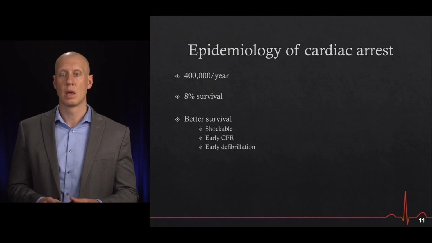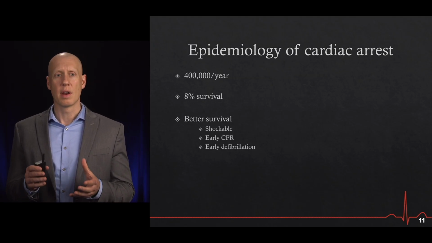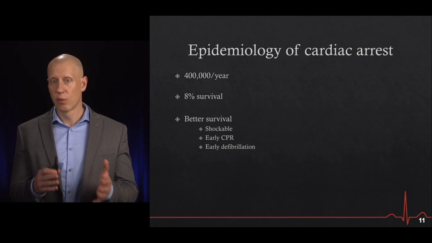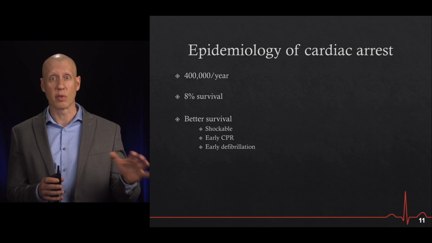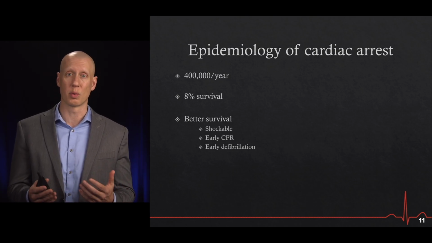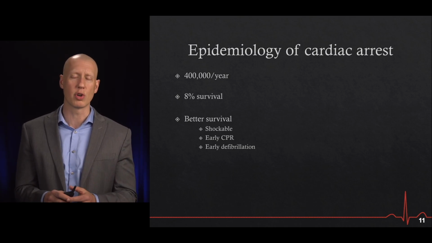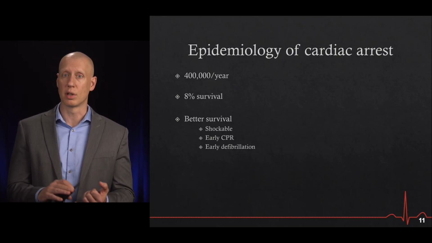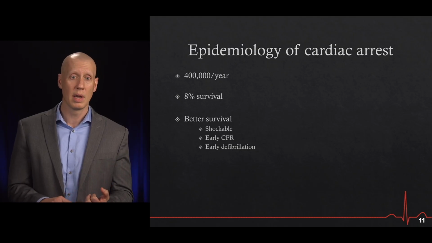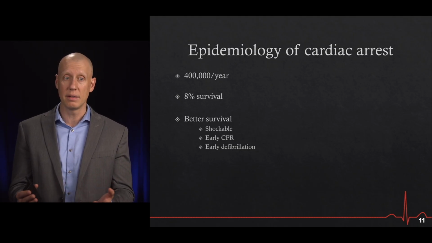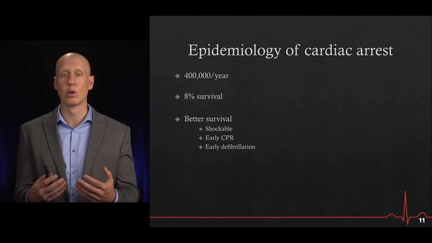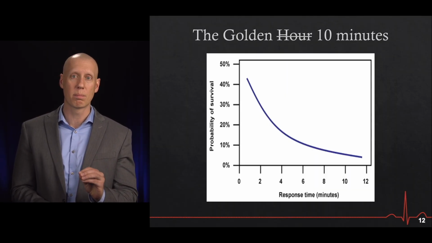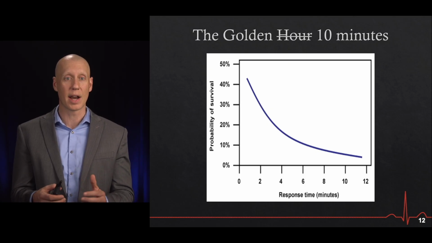do beforehand. In the United States alone, there are over 400,000 cases of cardiac arrest annually. And unfortunately, the overall survival, especially from out-of-hospital cardiac arrest, is low at around 8%, although there is some variation around that number. There are several factors that are associated with better outcomes, including if the initial rhythm was shockable, if there was early CPR, and, back to the shockable piece, if there's early defibrillation. And so it's really important to be able to help provide care for patients in cardiac arrest early.